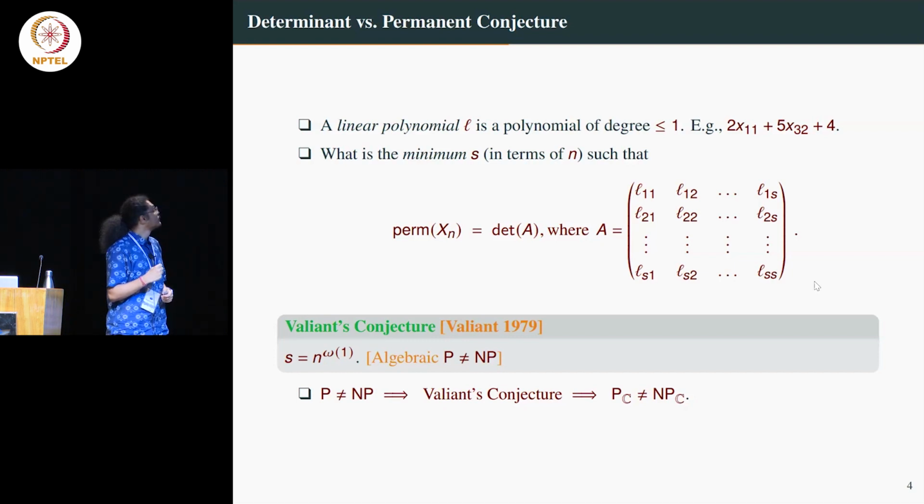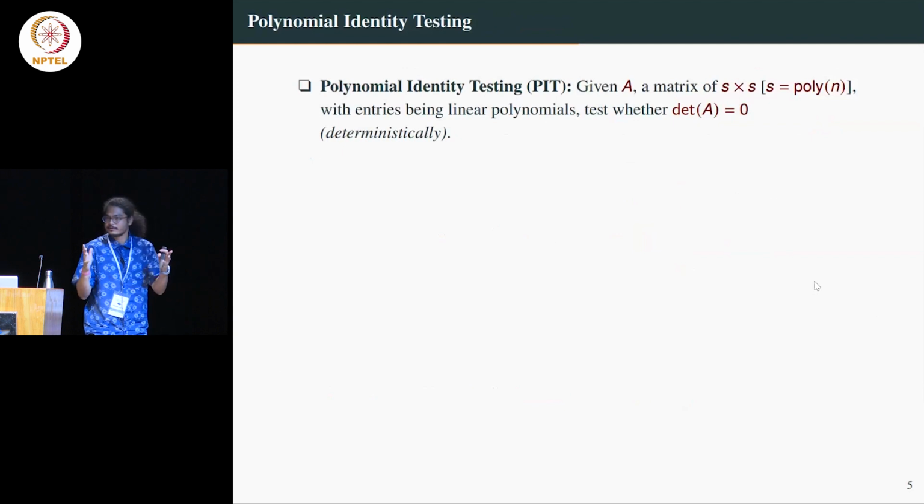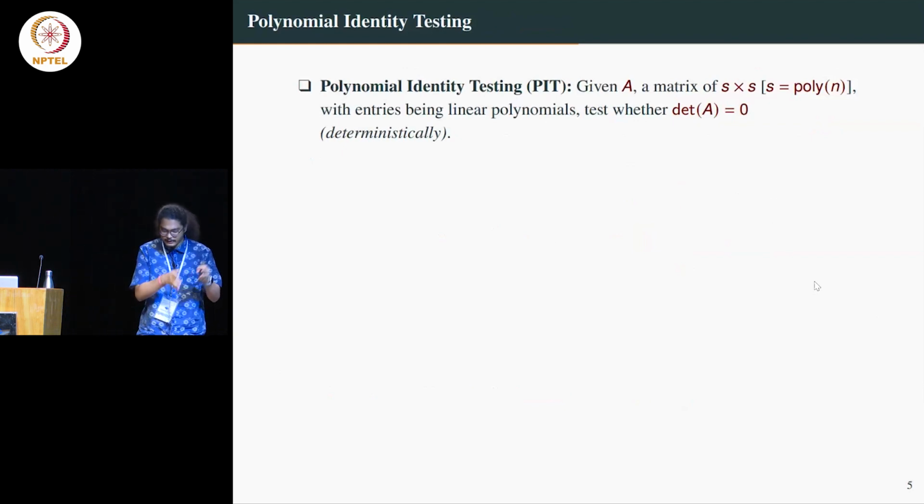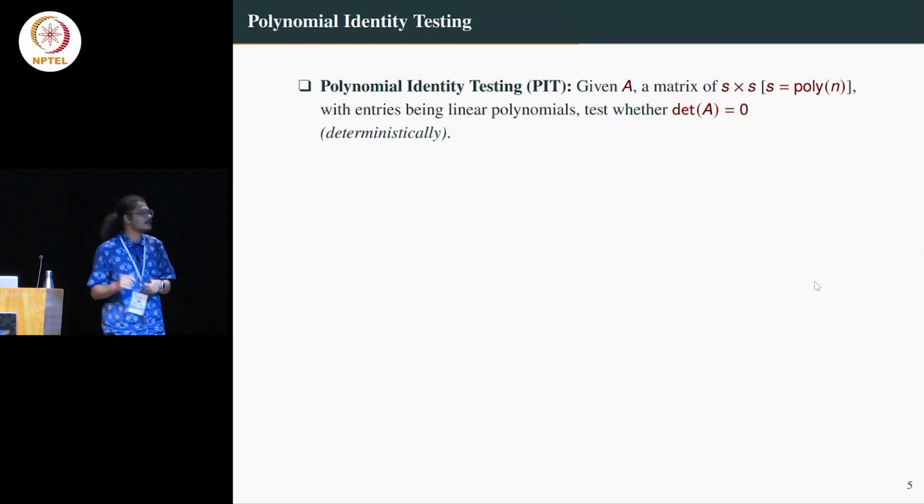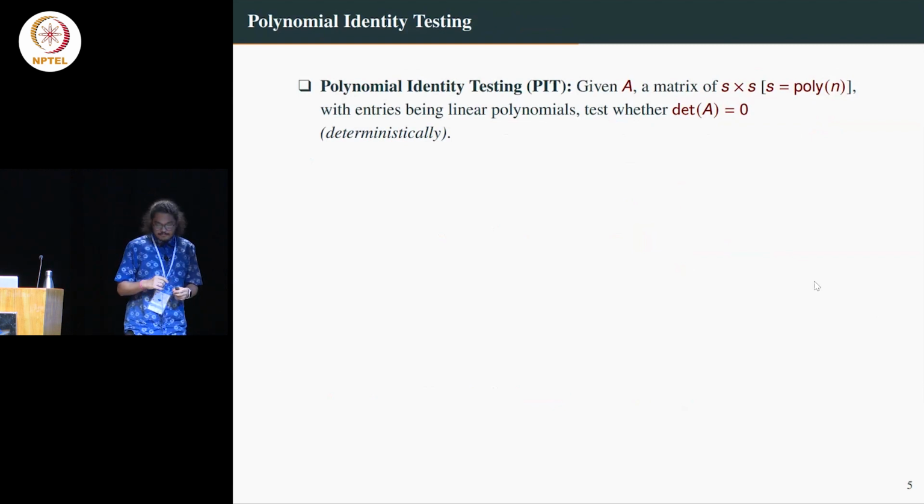Okay. So till now I have been talking about lower bounds. But let me talk about some algorithmic question now, which is slightly different from what I was talking about, but these questions are related. So what is the PIT question? Now I am asking the same question. I have a determinant of a matrix. I want to test whether that polynomial, determinant of A, where again the entries are linear polynomials, I want to check whether determinant of A is 0 or not.